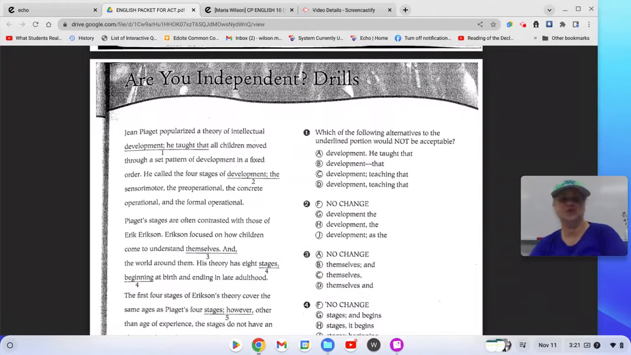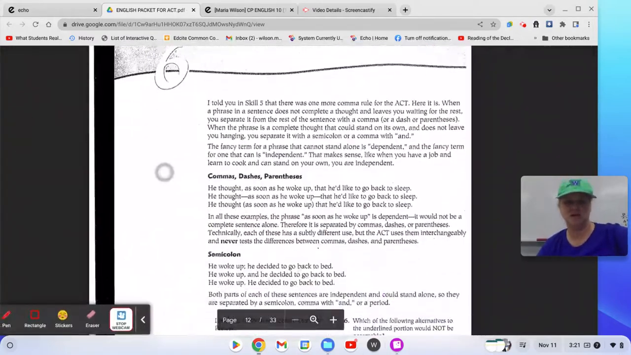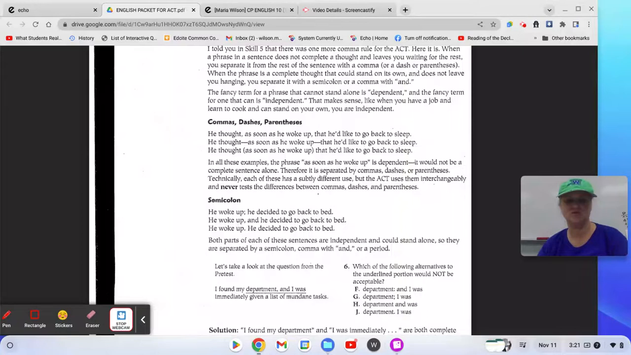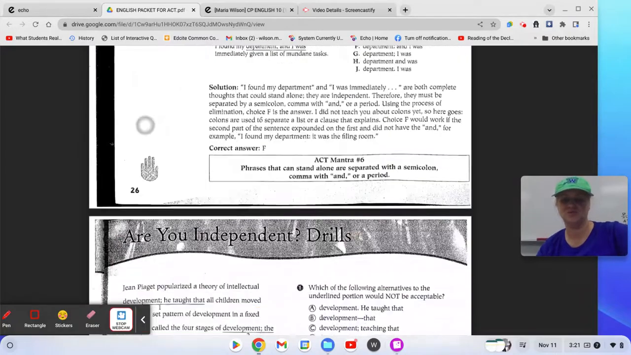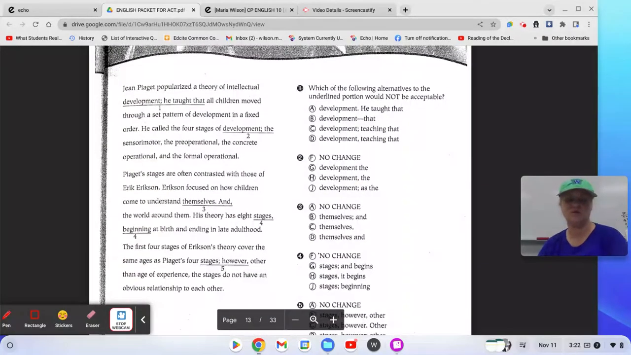When teachers go to school, they learn about two dudes, Jean Piaget and Erik Erikson. And so this is talking about that. Which of the following alternatives to the underlined portion would not be acceptable? So we have to remember a period, a semicolon, and a comma and all mean the same thing. Also, it talks here about how commas, dashes, and parentheses are all used the same on the ACT. A dash is two hyphens. It's an informal punctuation mark.